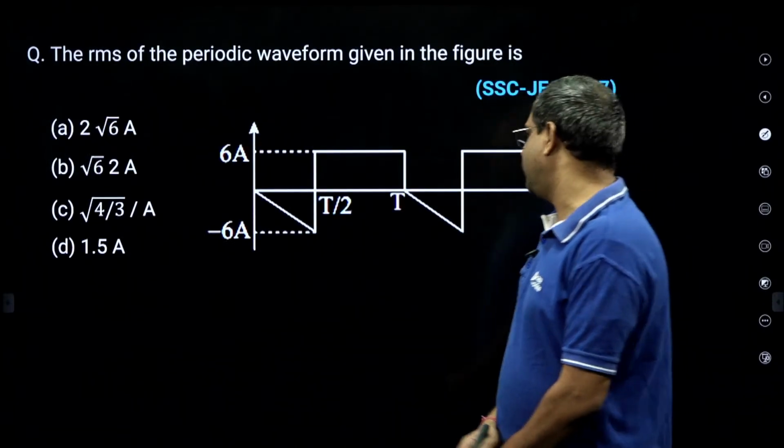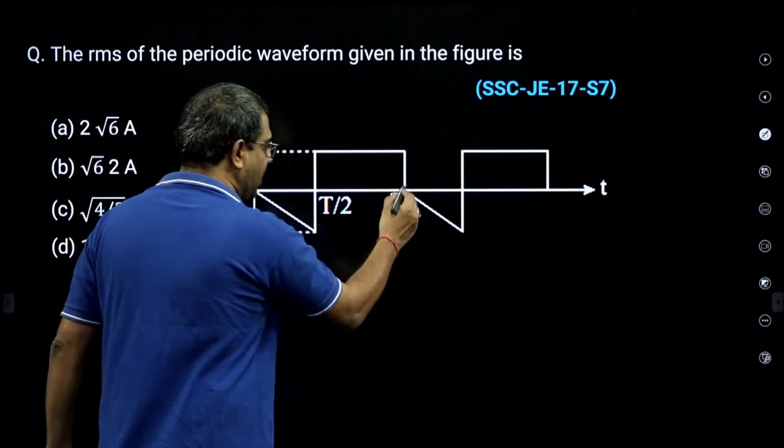Now, the RMS of a periodic waveform. If you look at the RMS of this periodic waveform, the time period is T.